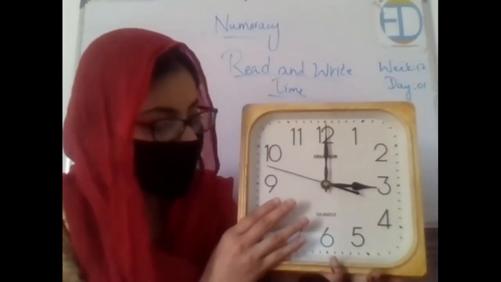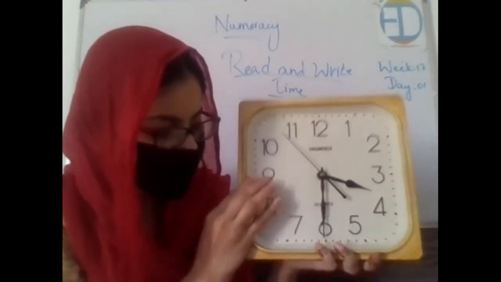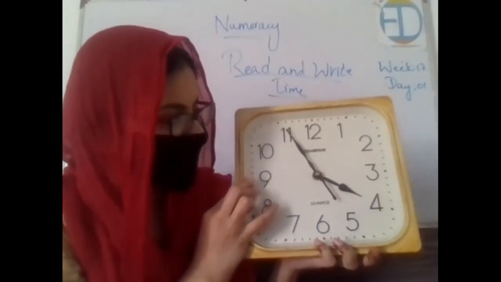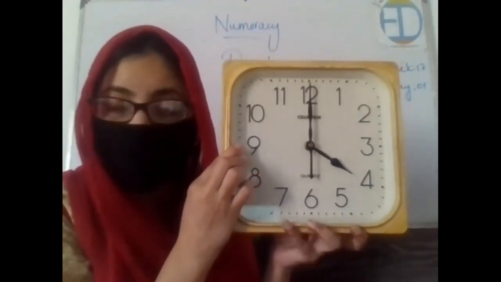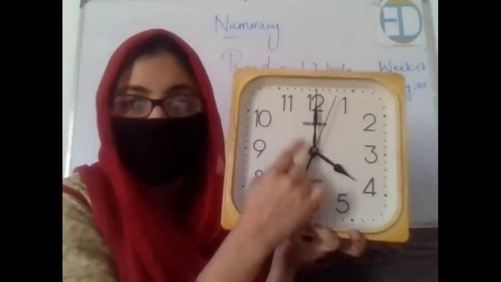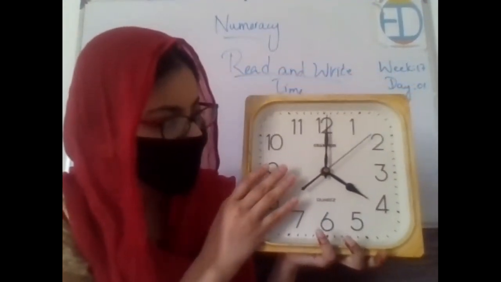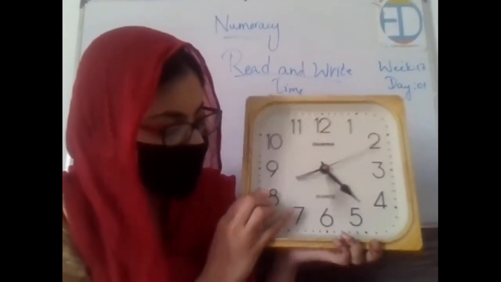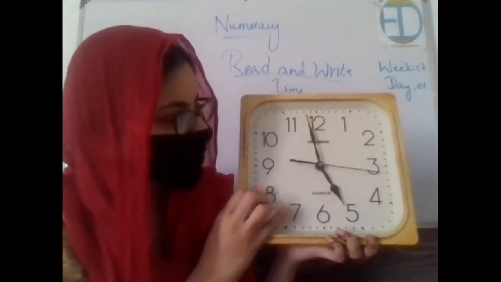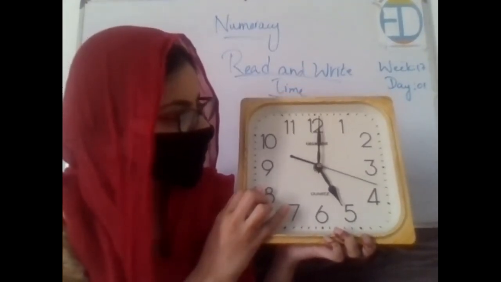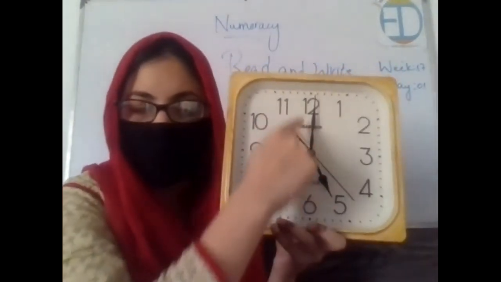Okay, now see, the minute hand will again complete one more rotation. See, it has completed one more rotation and now it's 4 o'clock. The hour hand is on 4 and the minute hand is on 12, right? Okay, let's move forward. It will complete one more rotation and see, the hour hand is on 5 and the minute hand is on 12 again.